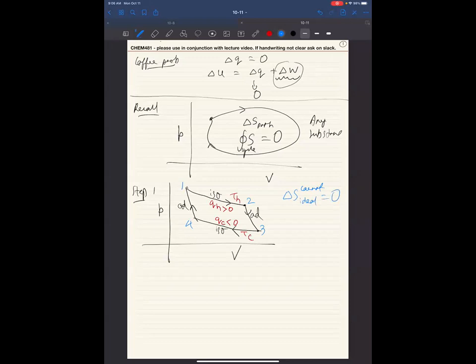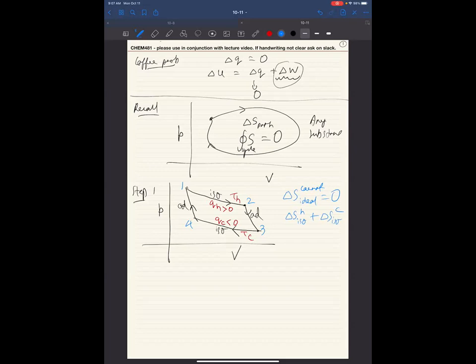Remember, in order to show this, I numbered the points here, which might be confusing if you refer to last time, but we calculated that this is going to be the sum of the two isothermal processes, delta S iso hot and delta S iso cold, because an adiabatic process has delta S equal to 0. We don't have any doubts about it.